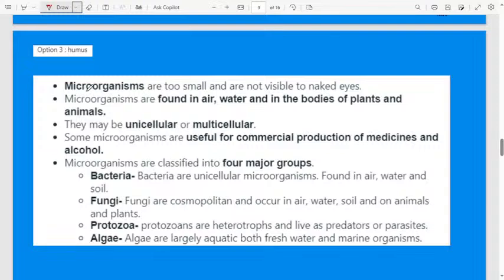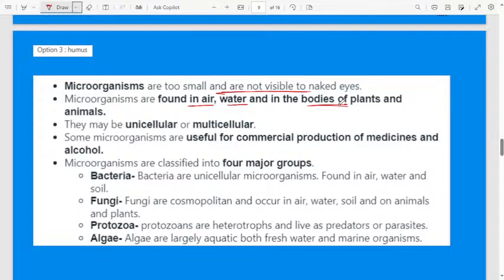I have already explained a few of the points, so I will go fast. Microorganisms are too small and not visible to the naked eye, we can't see them. Microorganisms are normally found in air, water, and in the bodies of plants and animals. Yes, the correct answer is humus.